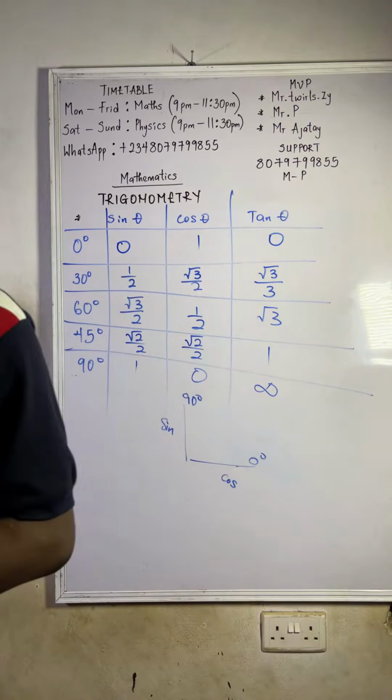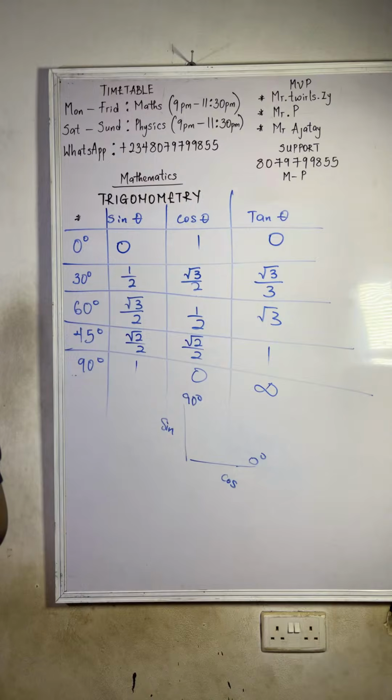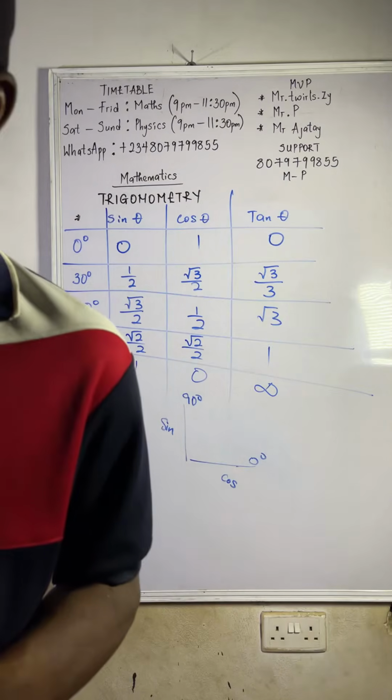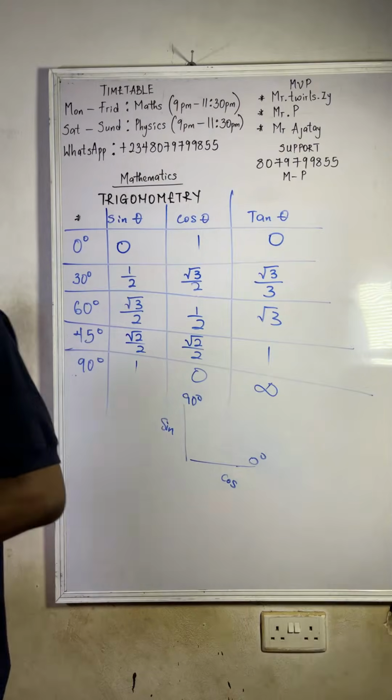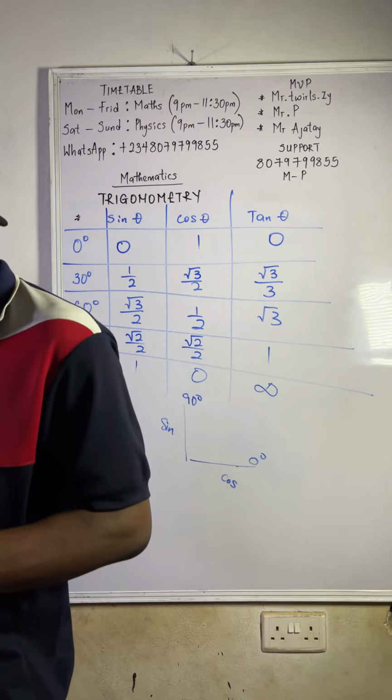When you click on mode, you keep on clicking on it, you will see degree. Then press number 1.